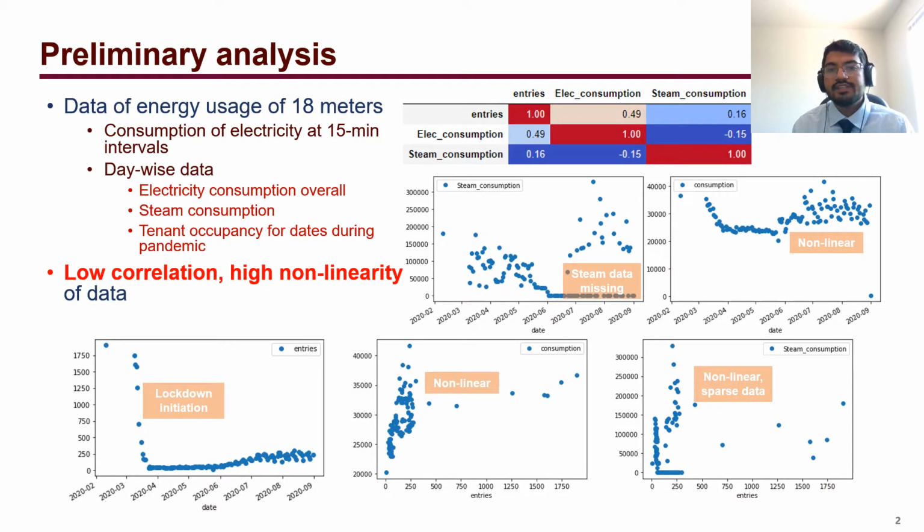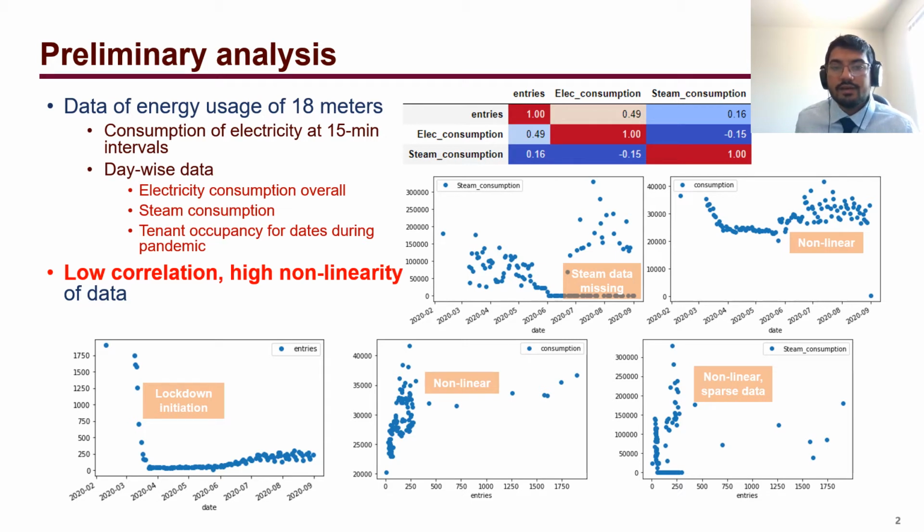The problem statement is pretty straightforward. For a given building in New York with 18 meters, which we might assume as 18 individual levels, 15-minute interval data is given for the total electricity consumption, and total building-wide consumption of steam and electricity is given for the past several years. This data focuses mainly on the lockdown period and the initiation of the lockdown, where we have the occupancy level as well. The problem asks to make a prediction for the specific date of August 31st for all of these 18 meters at a given 15-minute interval period.